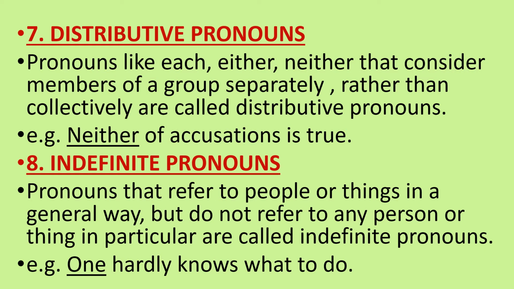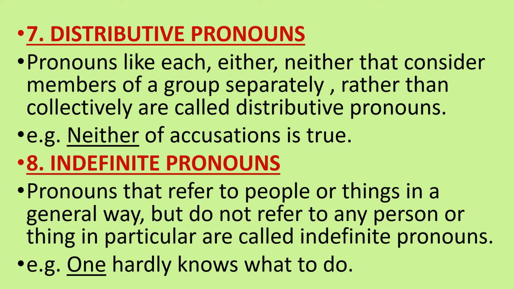Seventh one is distributive pronouns. Pronouns like each, either, neither that consider members of a group separately rather than collectively are called distributive pronouns. For example, neither of the accusations is true. So I am not talking about all the accusations. I am talking about each and every accusation. So that's why neither is a distributive pronoun.